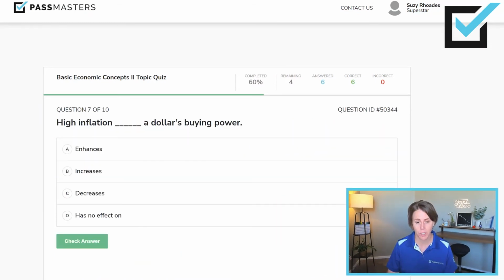High inflation blank a dollar's buying power. Do we like high inflation? We do not. We do not like it when gas gets more expensive and houses get more expensive and milk is more expensive and everything gets more expensive. So does it enhance, increase, decrease, or have no effect on? High inflation decreases a dollar's buying power.